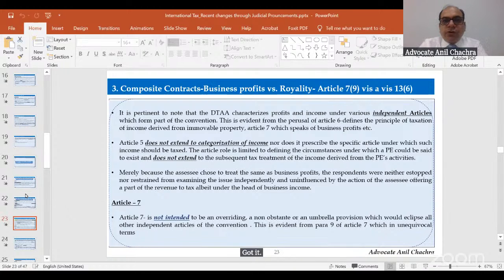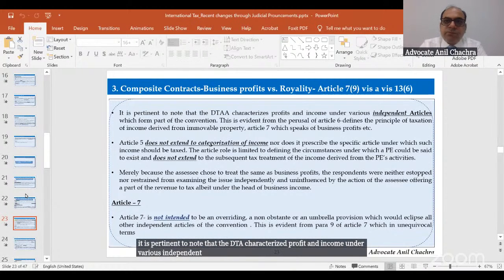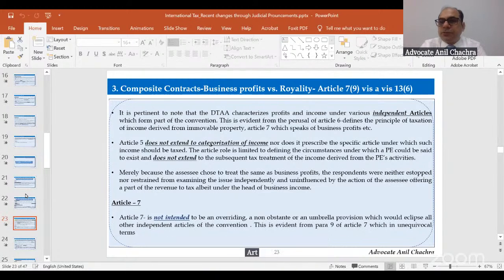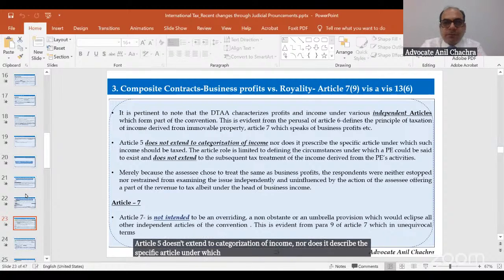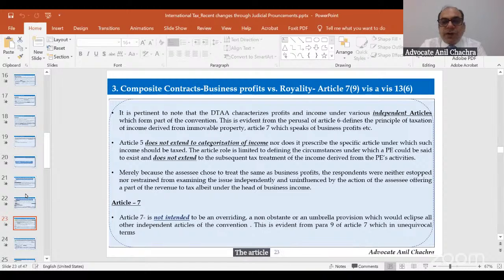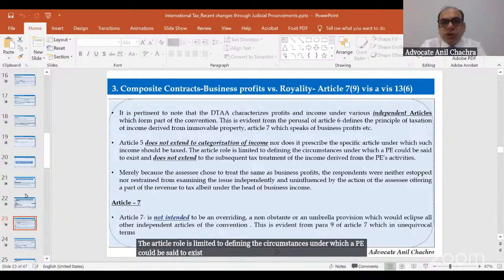It is pertinent to note that the DTA characterizes profit and income under various independent articles, like Article 6 defines about the taxation from the immovable properties. Article 7 speaks for the business profits. Article 11, 12 talks about the royalty and the FTS. Article 5 doesn't extend to categorization of income, nor does it prescribe the specific article under which such income should be taxed. The article's role is limited to defining the circumstances under which a PE could be said to exist and doesn't extend to subsequent tax treatment to income derived from the PE activities.